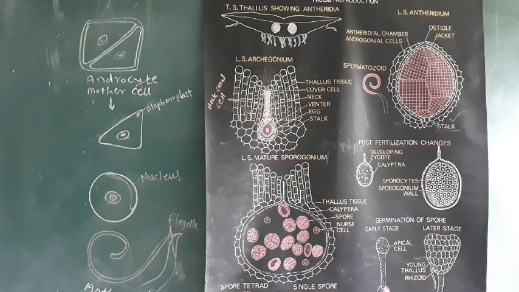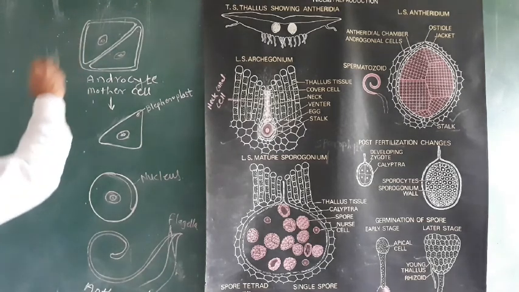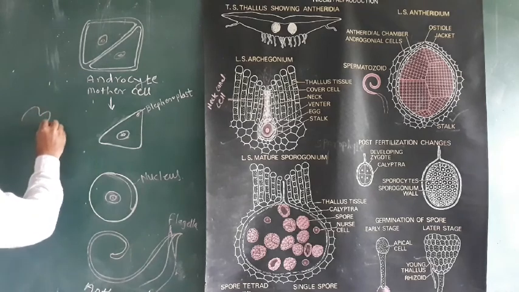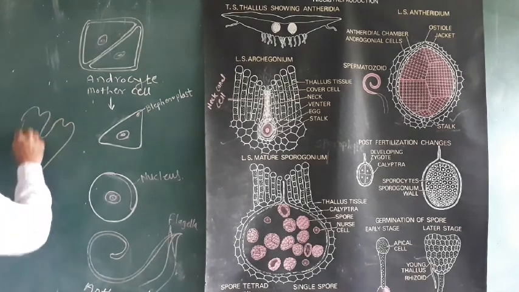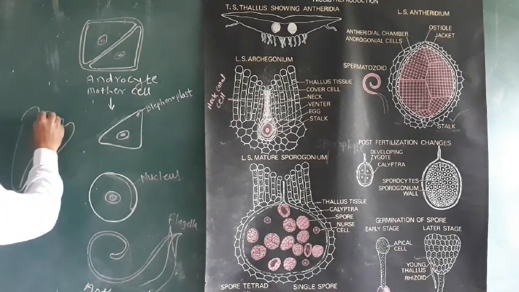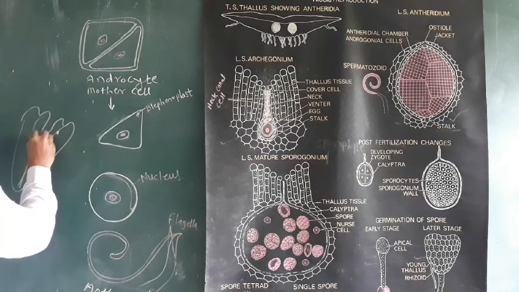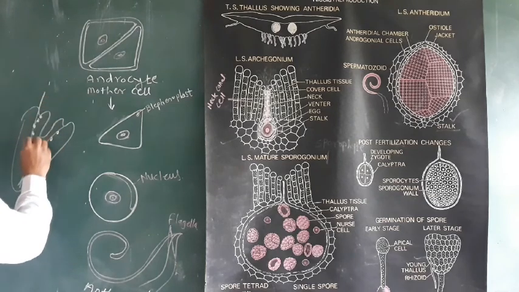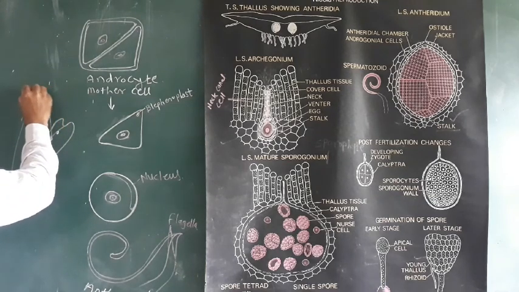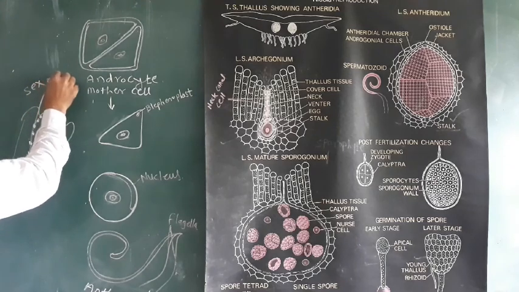This is the thallus of Riccia, and on the median line, these spot-like structures are present, and they show the position of the sex organs.